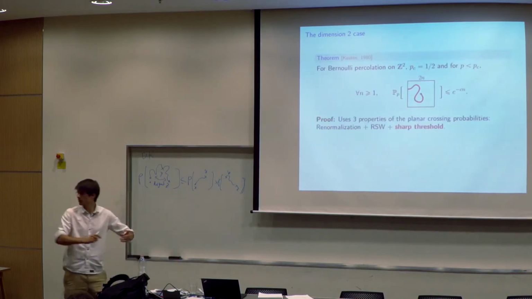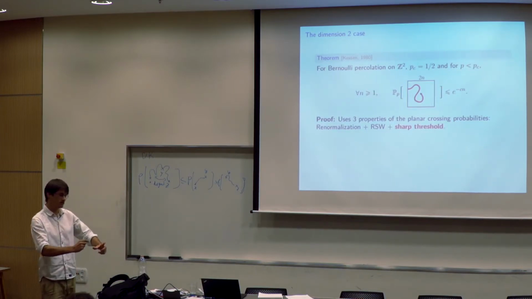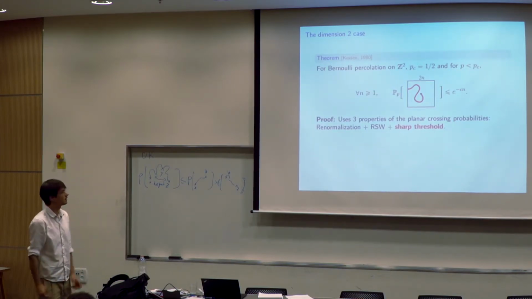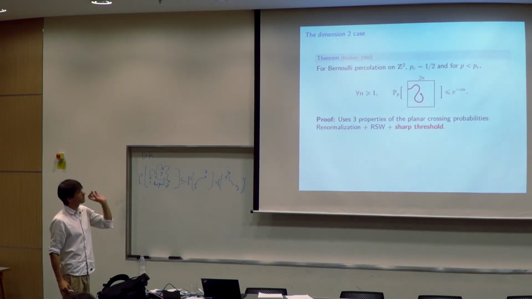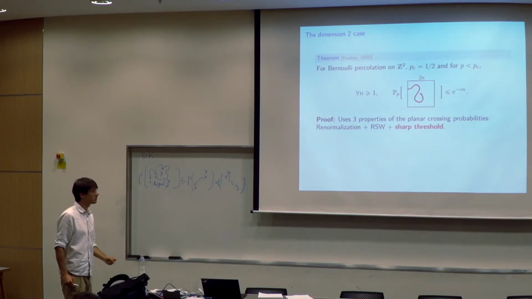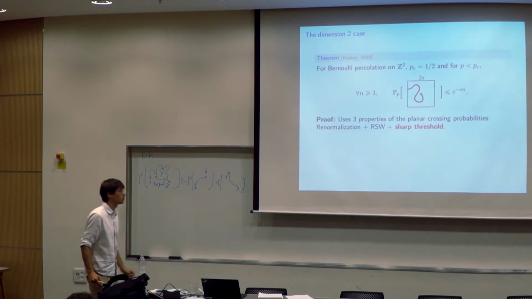And there is one reason for that: in dimension 2, you can really use planar topology. You have a tool which is very nice, you can use crossing probabilities. If you start to cross rectangles, then you have some topological constraints that are very nice and allow you to do a renormalization. These crossing probabilities are related to each other by the Russo-Seymour-Welsh theorem.